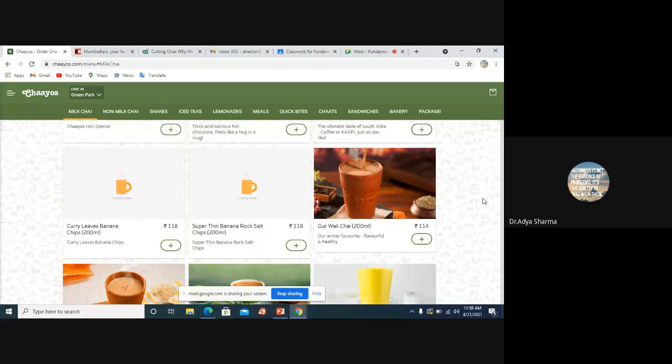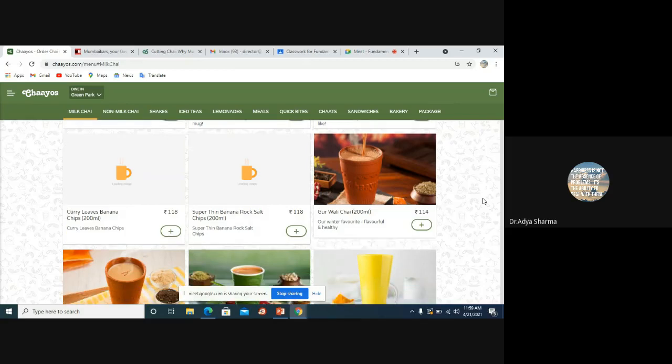And what did this company do? Ideally, if you go out and buy tea, it's just 10-15 rupees, if I'm not mistaken, right? I mean, you have those Nukkad teas also. And yet, look at the price they are charging, 114 rupees.